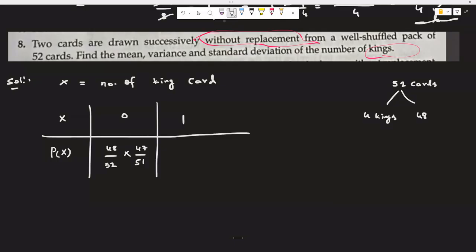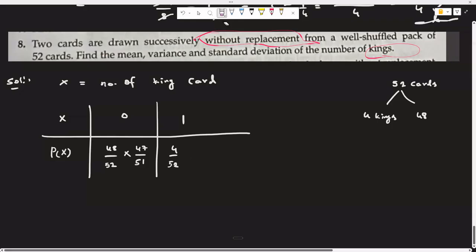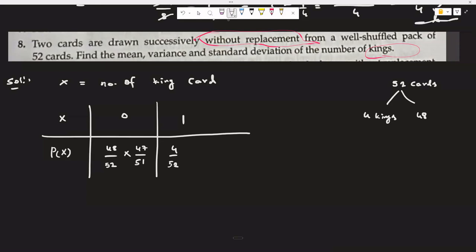Next case, 1. So one card must be a king. So 4 by 52. The work is not yet completed, so we should multiply, because the task is to draw 2 cards. Only one card was drawn. So the first card must be a king in this case, and the second card must be from the other cards. So 48 by 51.